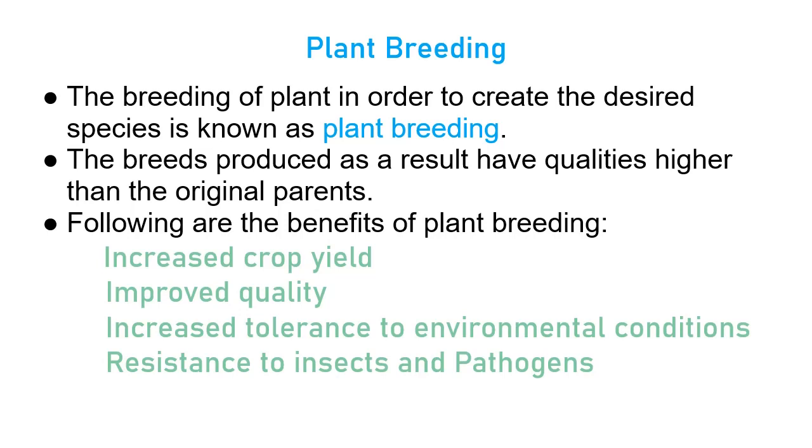Second point is improve quality. Obviously, when you are selecting two species, one of them which produces a high yield will also have a better quality. So, at the end of the plant breeding concept, you get plants with a higher yield and improved quality. Increase tolerance to environmental conditions.